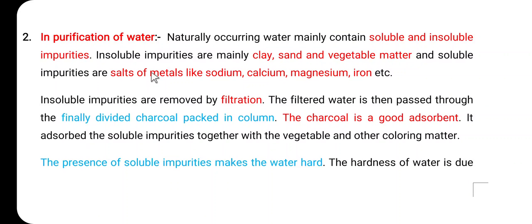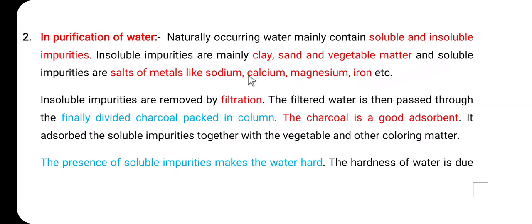So which are the insoluble impurities? Insoluble impurities are clay, sand, and vegetable matter. And which are the soluble impurities? Soluble impurities are salts of metals like sodium, calcium, magnesium, iron, etc. That means when a salt is present in the water, it is soluble in the water. Such an impurity is called a soluble impurity.